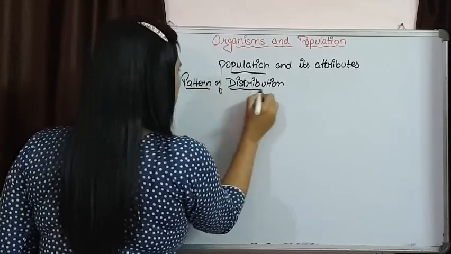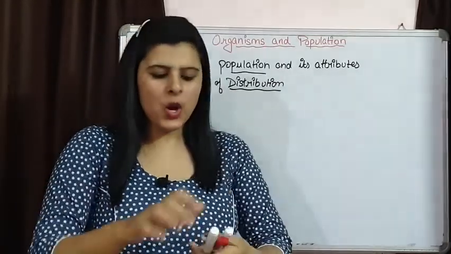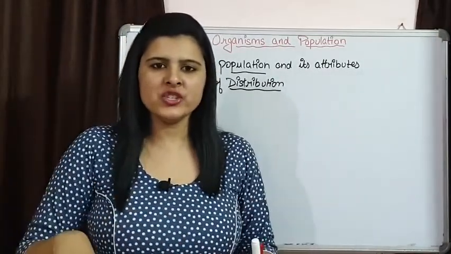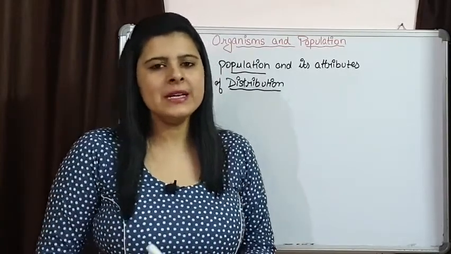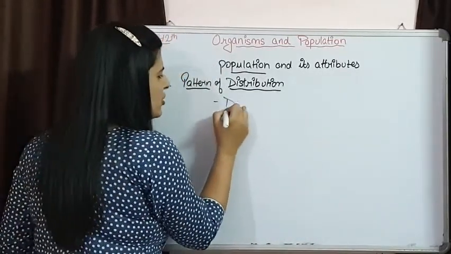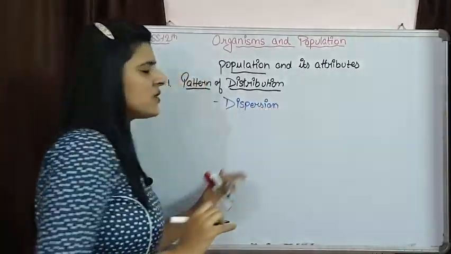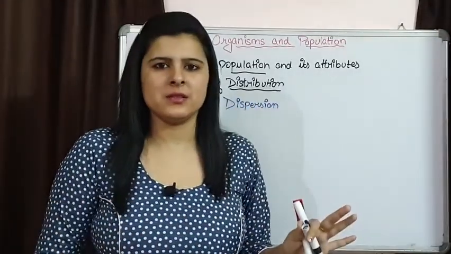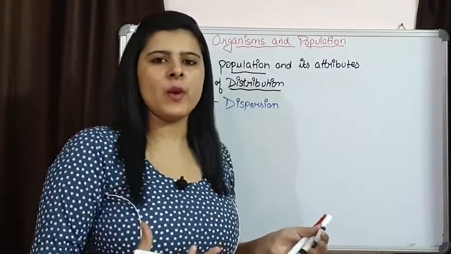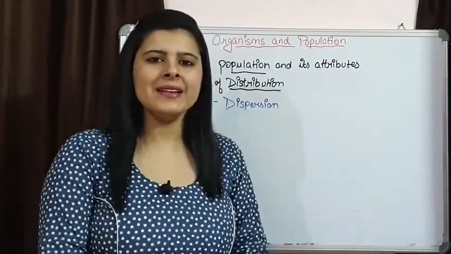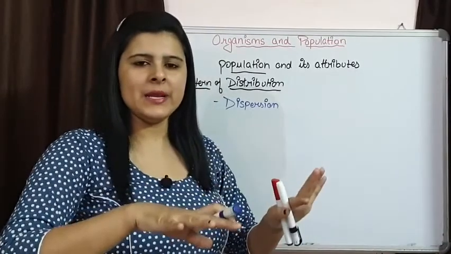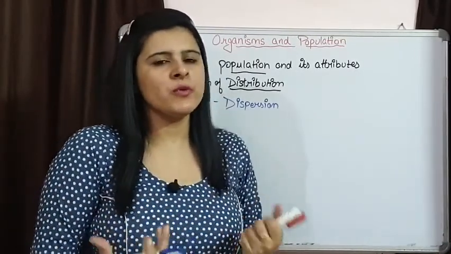In a particular geographical area, how a population is arranged, how it is distributed, is basically known as dispersion. And this dispersion is dependent on many things. If favorable environmental conditions and mild climate are there at that place, the population is going to be very dense.